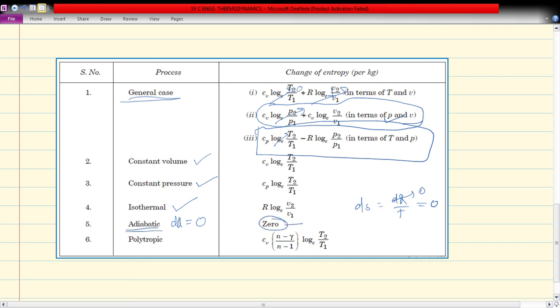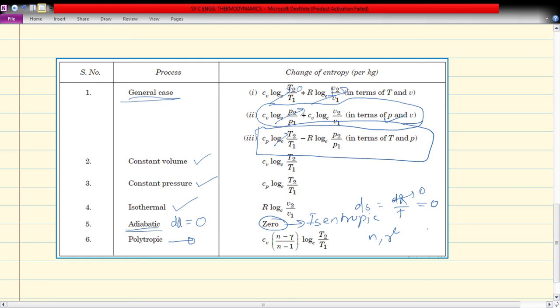Because of that, this reversible adiabatic process is also known as an isentropic process. Isentropic means entropy remains constant. Similarly, when we apply this to polytropic processes, we get Cv into (n minus gamma) upon (n minus 1) into log T2 upon T1, where n and gamma are the polytropic index and the ratio of specific heats.